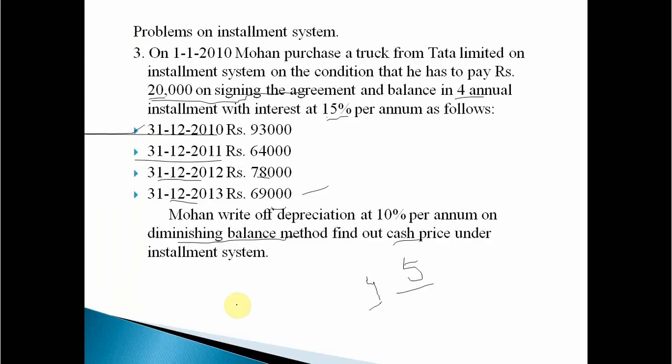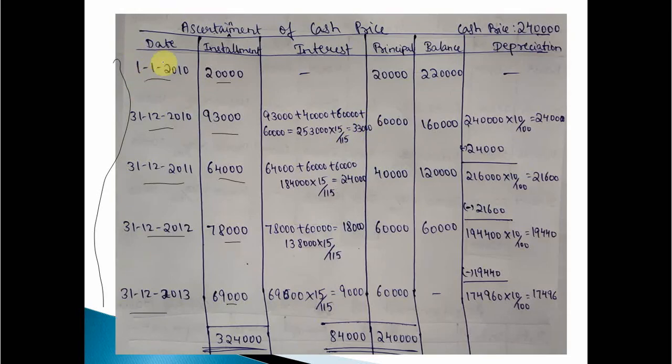What about depreciation? Depreciation is 10%, interest is 15%. Now, after writing the date and installment in the respective columns, let's start from downward.